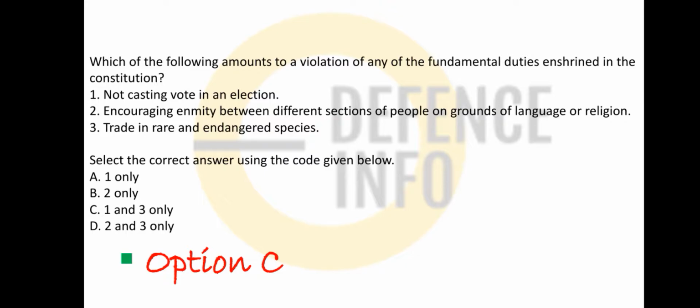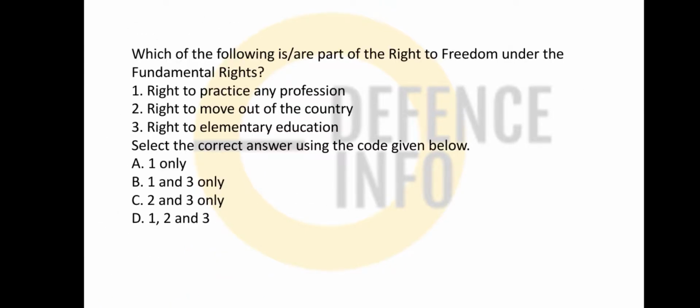So I'm sorry, it is written violation of any fundamental duties. So violation will be not casting a vote in an election and trade in rare and endangered species. Okay, so these are two things, and the rest, the second, is correct. So, which one of the following is part of the right to freedom under the fundamental rights?